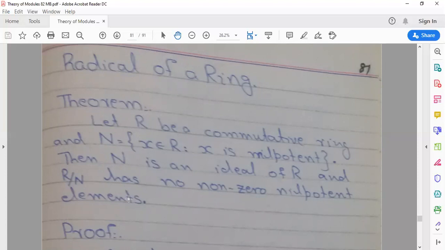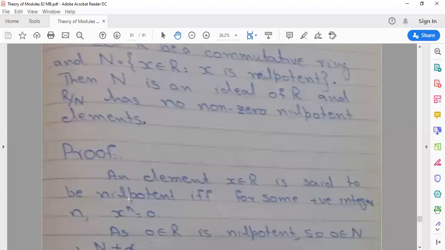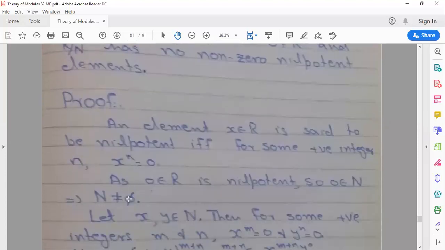For this, first of all, we proved that N is non-empty. After this, we proved that it is a subgroup, and after this, that it is a left and right ideal. An element x belonging to R is said to be nilpotent if and only if there exists some positive integer n such that x power n is equal to 0. This is the definition of nilpotent. First, we prove that N is an ideal. For this, we first prove that it is non-empty, because this is very necessary.